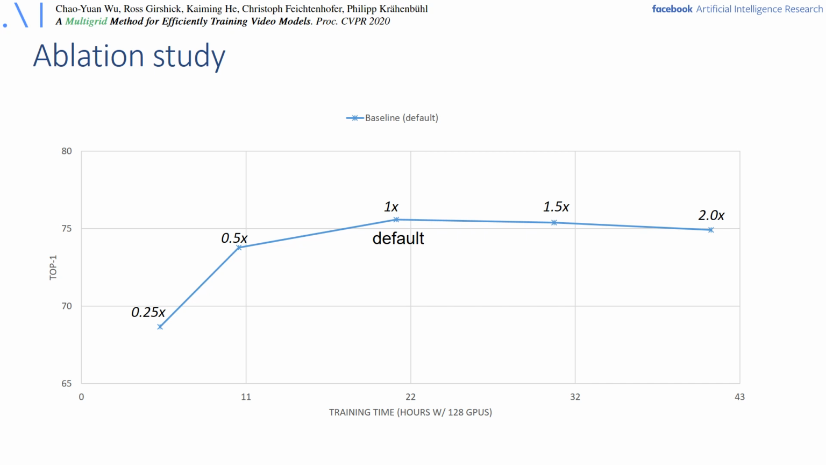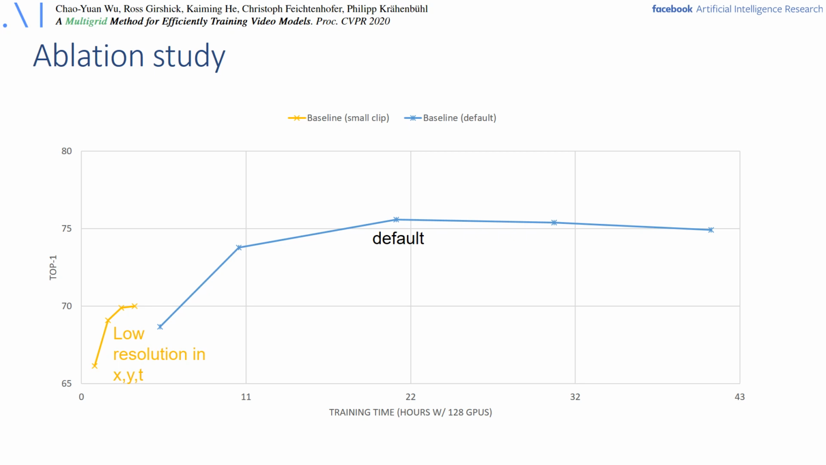This figure shows the accuracy and training time for a fixed batch size. So here you can see the accuracy for training with different numbers of epochs. 1x is the default training duration and schedule, and 0.5 means, for example, on the left of the plot, that we only use 1/4 of the overall training epochs. So we can see that just using a shorter training duration and schedule drops accuracy significantly, and training longer than 1x does not increase accuracy anymore.